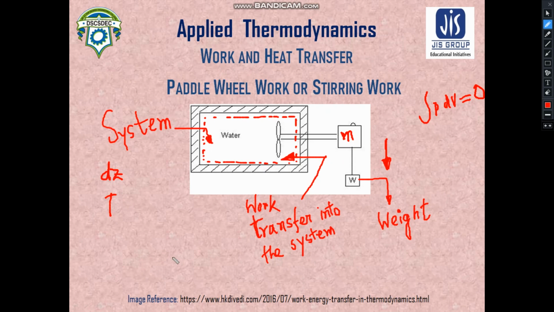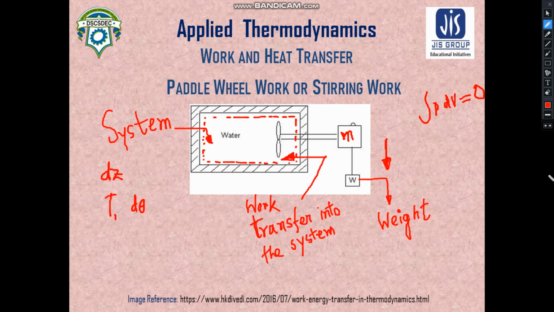Now we need to calculate the work done by this stirring action. When the shaft is transmitting the torque, let the angle of transmission be d theta. So the angle in which torque T is being transmitted is d theta.